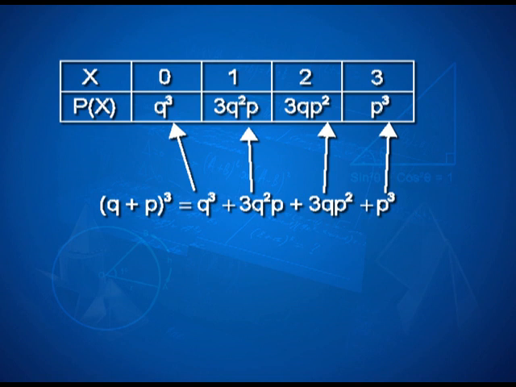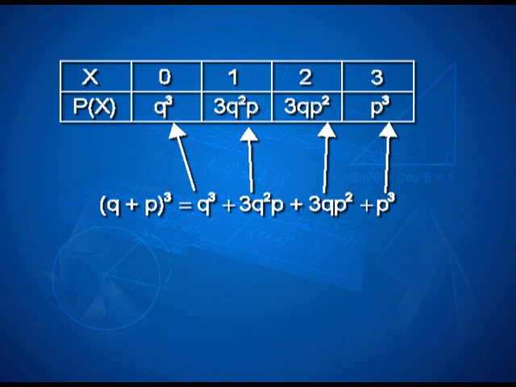In the expansion of q plus p to the power 3, the first term is the same as what we have got as probability of X equal to 0. The second term is probability of X equal to 1. The third term is probability of X equal to 2, and the fourth term gives me the probability of X equal to 3.